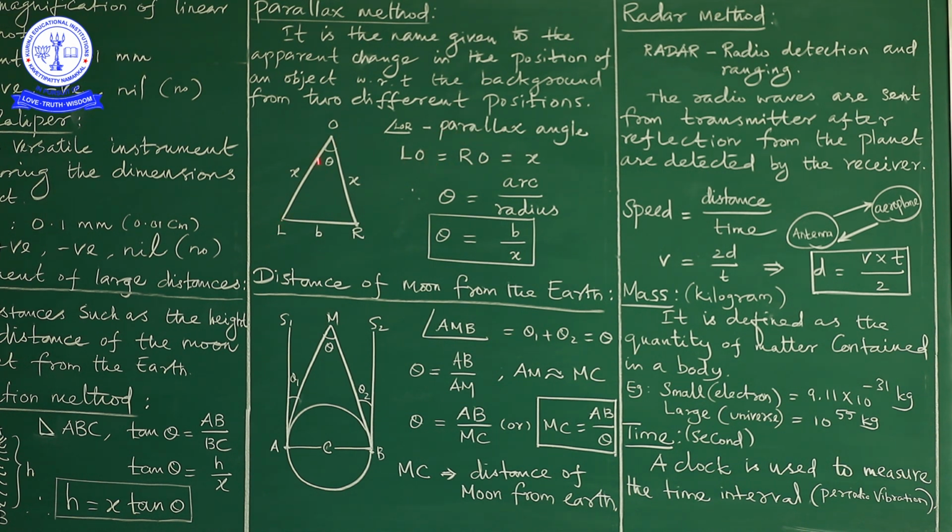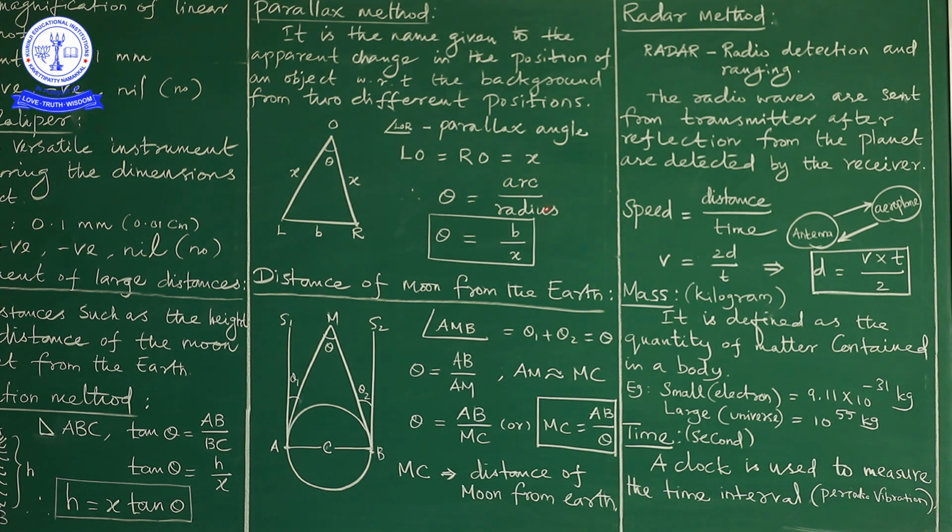So, LOR makes an angle theta. The length of LO and the length of RO will remain the same. Of course, LO is equal to X as well as RO is X. So, we conclude that LO is equal to RO is equal to X. We have to apply the formula for the plane angle here. What is the formula? Plane angle theta is equal to arc by radius.